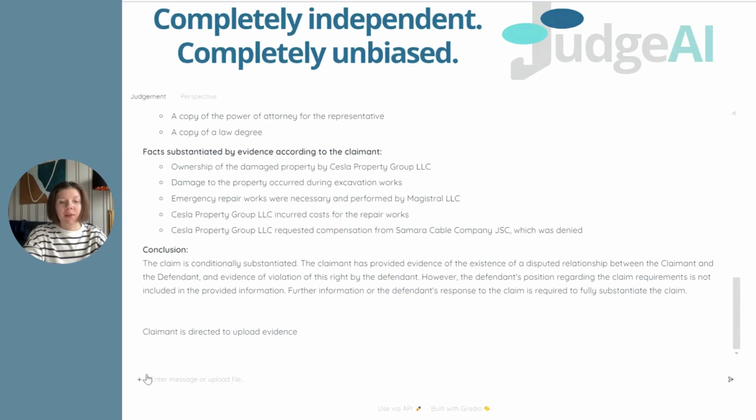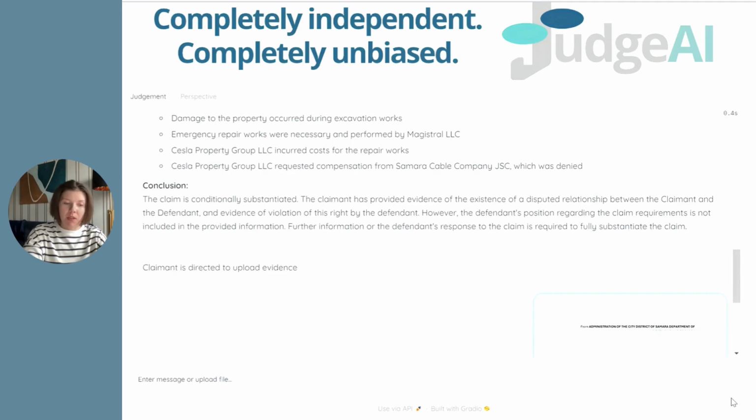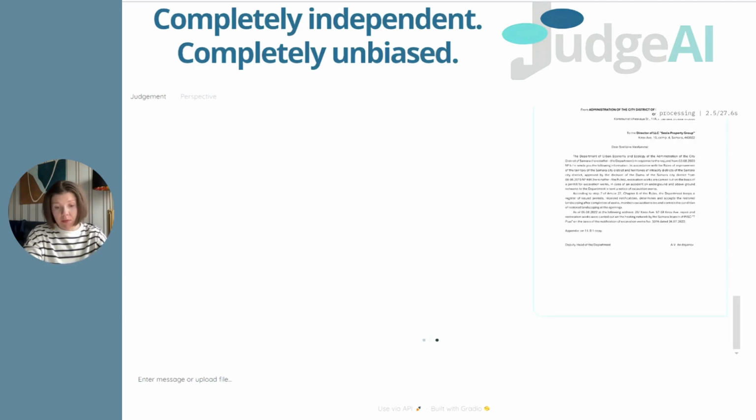Next, Judge AI invites the claimant to provide evidence to support their claim. This evidence is then analyzed to extract the primary evidence, which is fundamental to the case. The maximum amount of objective information is extracted from this evidence without any assessment of the validity of the claimant's claim. This evidence is graded based on its objective strength.